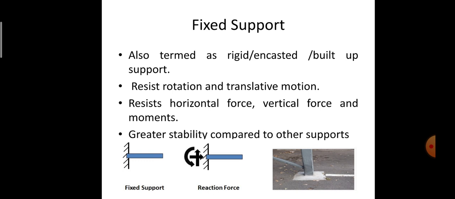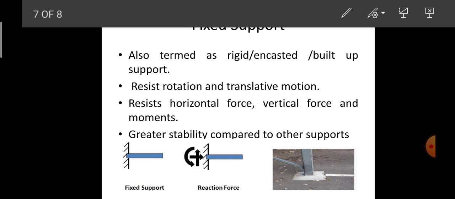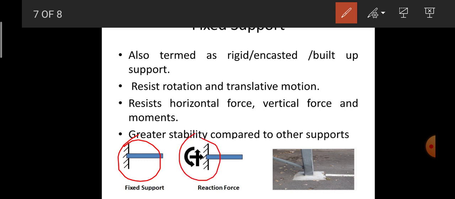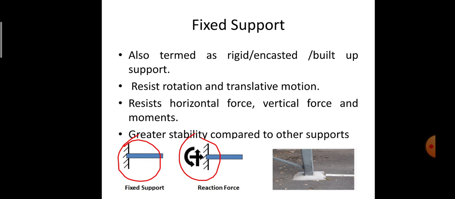Here the reactions acting in the fixed support are as shown in the figure. As I said, it will be resisting vertical and horizontal forces as well as the moment. Therefore it will have three reactions in the free body diagram. This is a pictorial representation of the fixed support. If I convert that into a free body diagram, it is the representation of the three reactions: one in the vertical, one in the horizontal direction, and a moment. So this is all about the supports and their types.